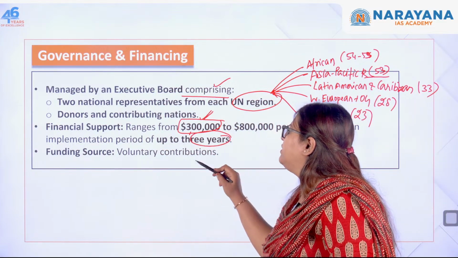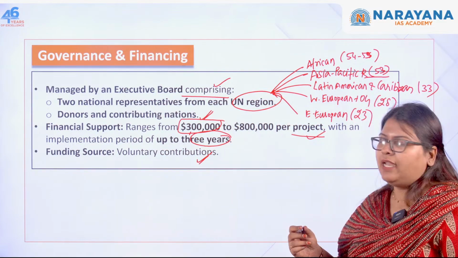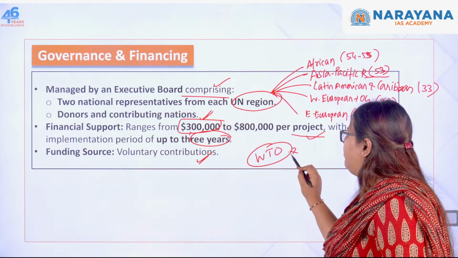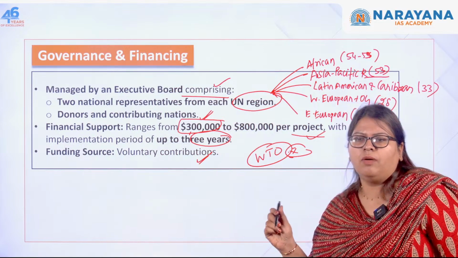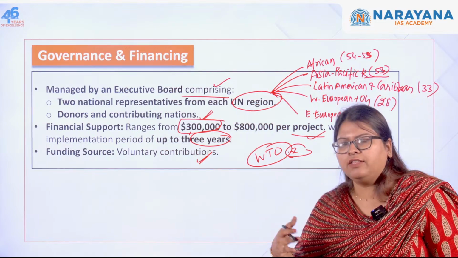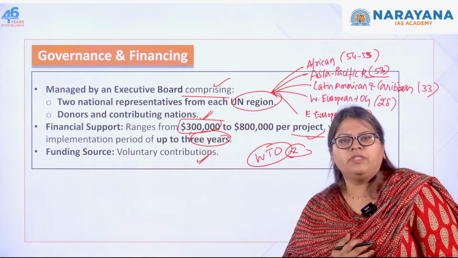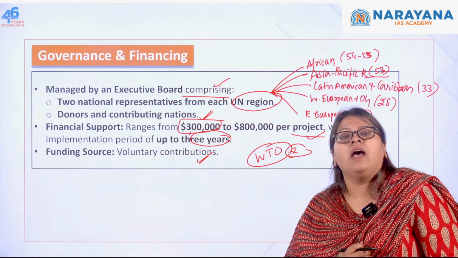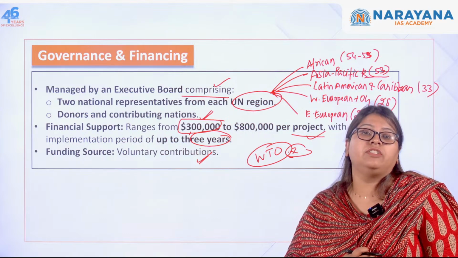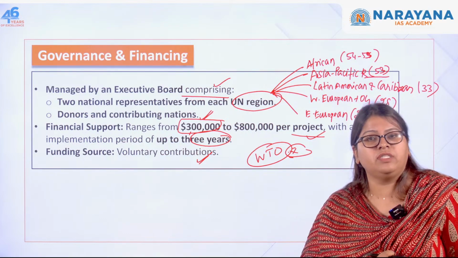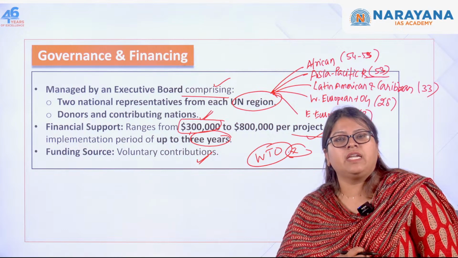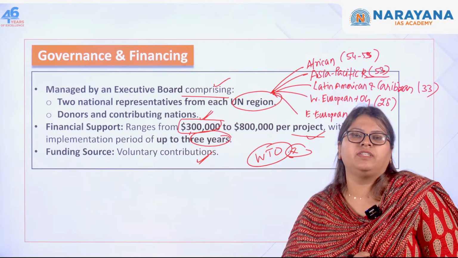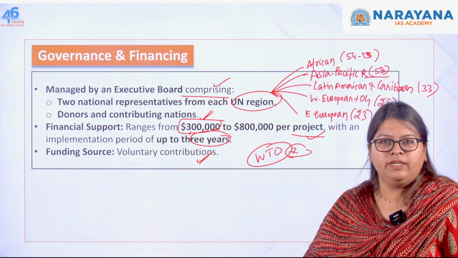So funding is voluntary. Also, we dealt with the funding of the WTO, right? Very, very important. So you need to know about WTO. Anyways, in the future classes, after the environment and ecology series is over, we are coming up with another series where I will be discussing important international organizations, how each is significant for India, the importance of that particular regional grouping, whether India is a part of it or not, whether it's a founding member. All that we will discuss, okay?